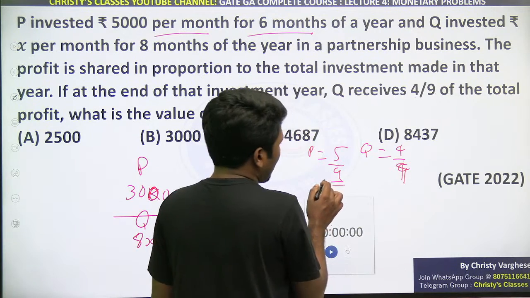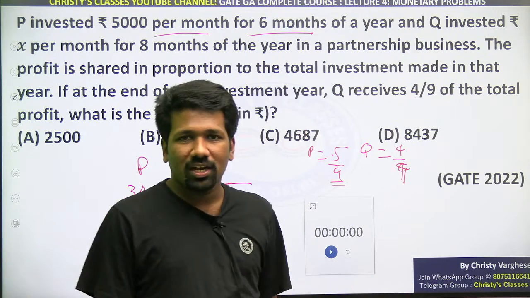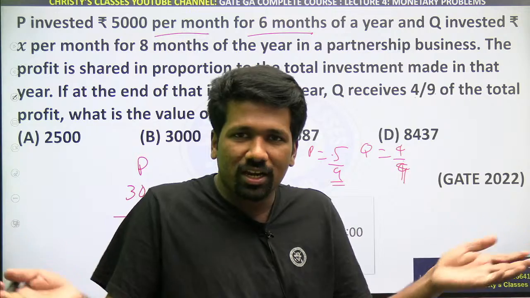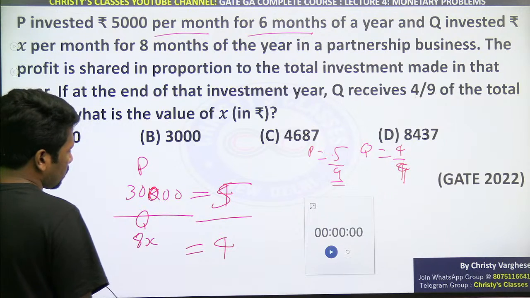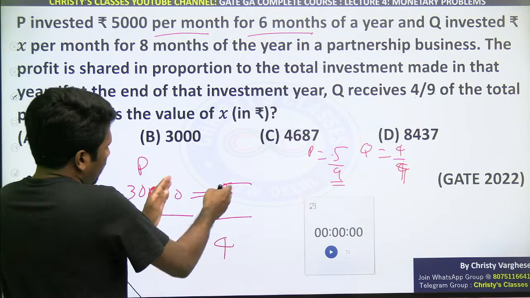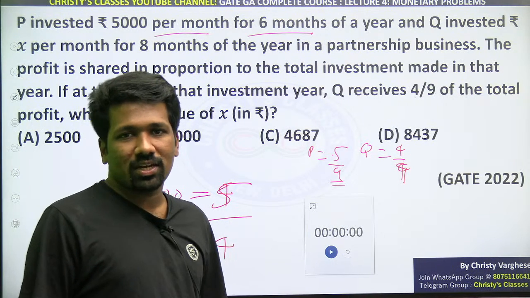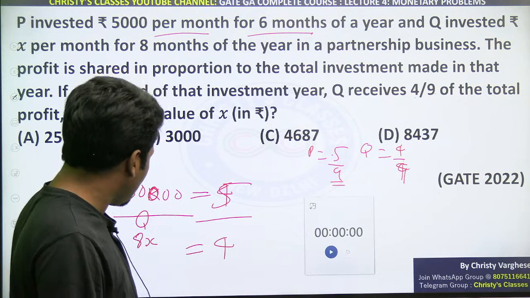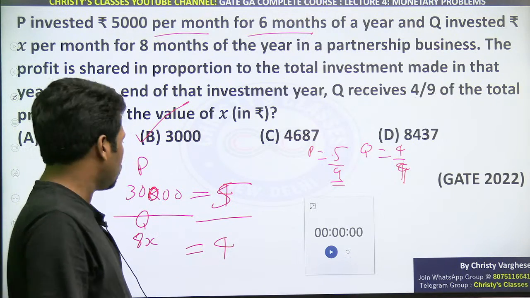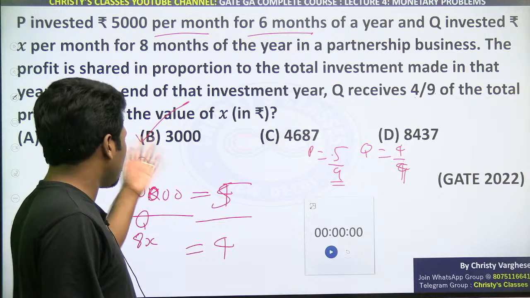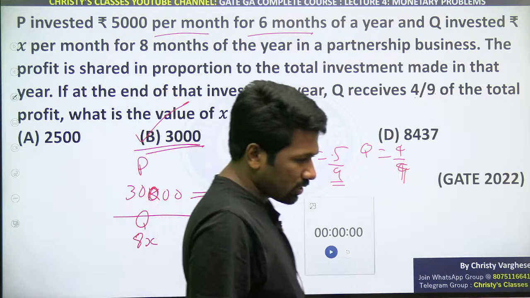So the P to Q ratio is 5:4, the 9 will cancel mathematically also. Writing it mathematically is not needed. If the connection between proportion and ratio is clear, directly you can say 5 by 4. Now solve it, or else think logically: 30,000 is 5 parts, so how much is 4 parts? Each part is 6,000, so 4 parts is 24,000. 8x should be 24,000, so x should be 3,000. That is how to save more time. Otherwise cross multiply and simplify whichever way you want, but focus on the time. 3,000 will be the answer.